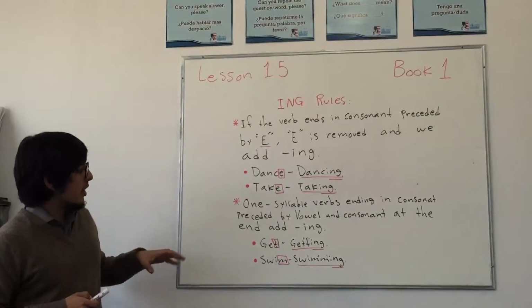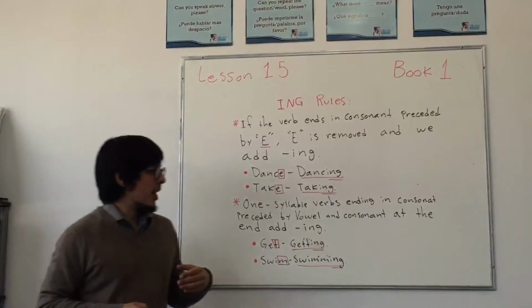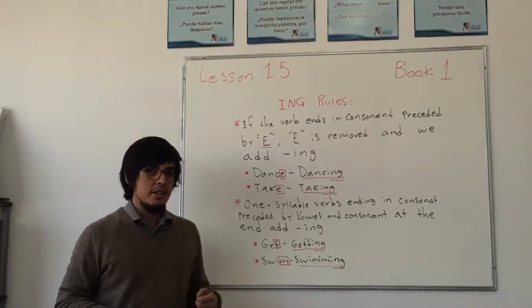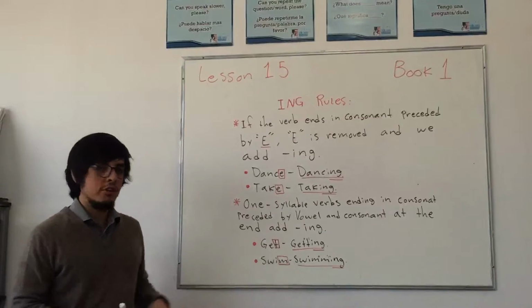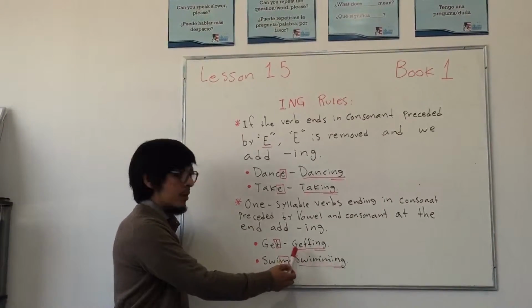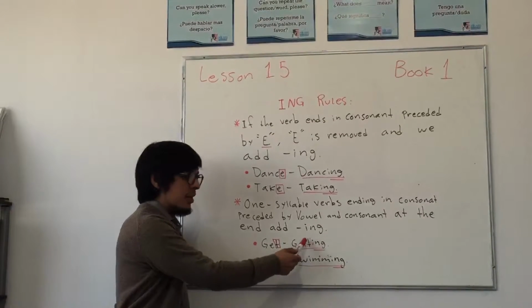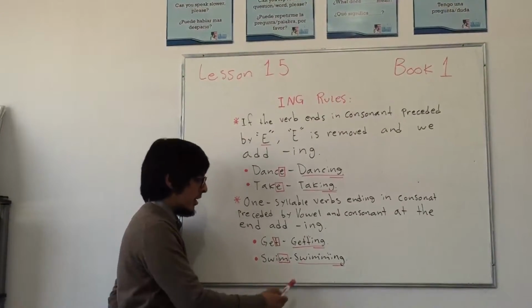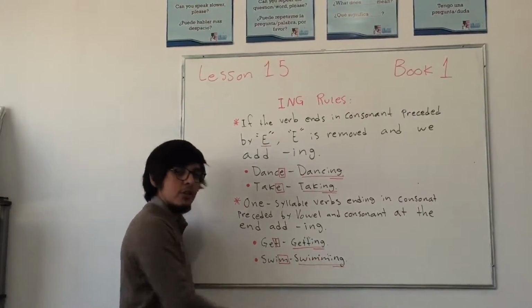For one-syllable verbs ending in consonant preceded by a vowel, before we add ing we need to double the consonant. Get, getting. We double the letter T, the consonant T. Swim, swimming. We double the consonant M.